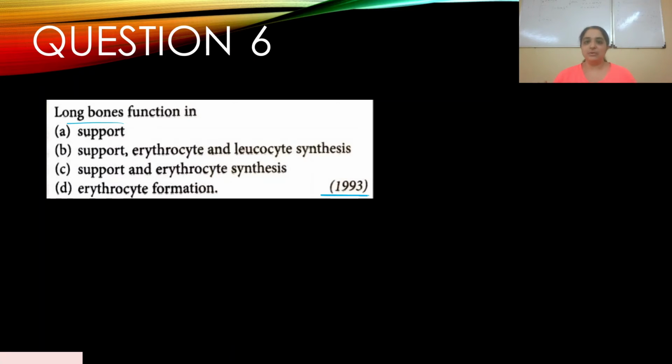It forms the framework of our body, right? You need a framework over which you can put the muscles, the tendons, the ligaments, the organs, all of that. So yes, support is one very important function. And of course, the bones are responsible for hematopoiesis. So they are responsible for erythrocyte and leukocyte synthesis. So apart from support, they are also responsible for blood cells formation. That happens in the bone marrow. So answer is B. Let's go to the discussion.